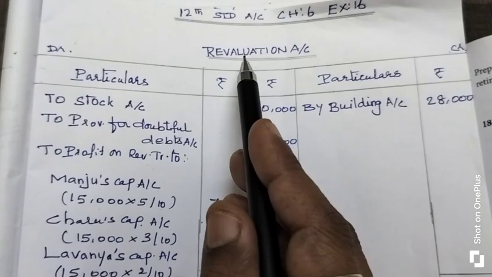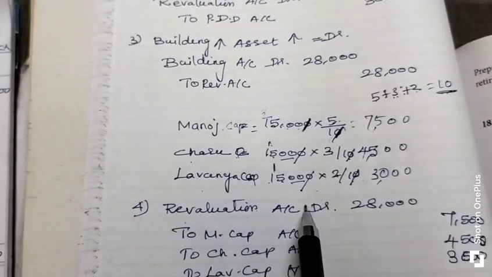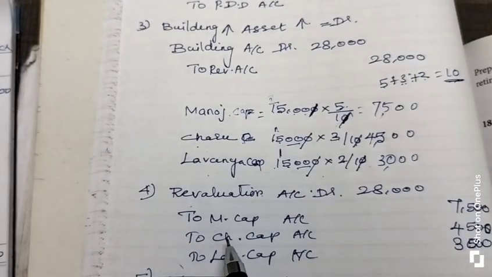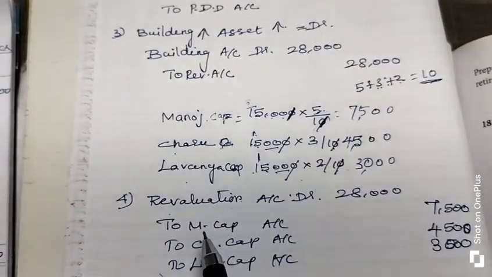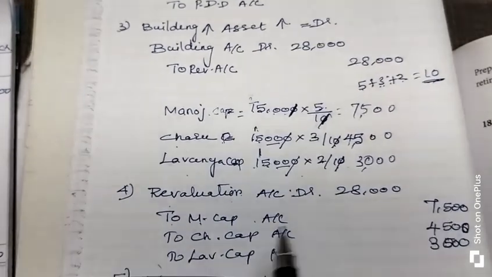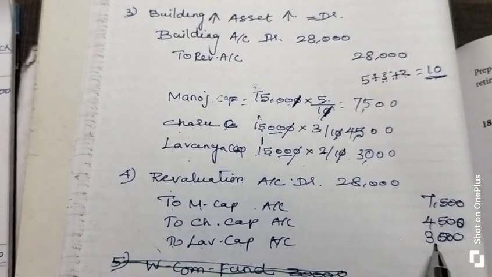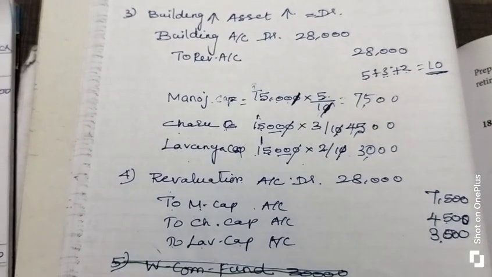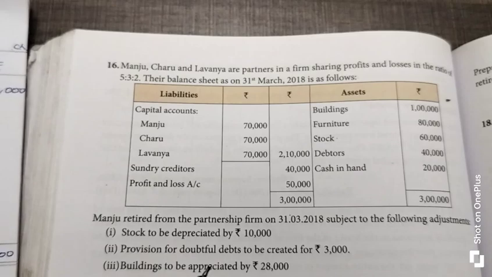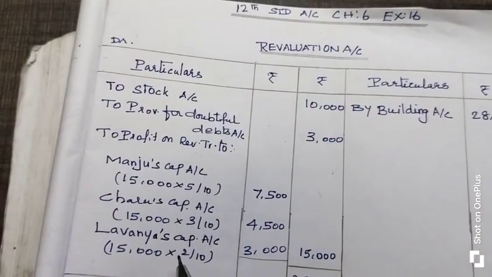So if you get the profit on revaluation account on debtor side, what is the journal entry? Revaluation account debtor. Immediately it will be transferred to the respective partners' capital accounts with their profit sharing ratio, right? So it will be credited to Manju's capital account 7,500 rupees, to Charu's capital account 4,500 rupees, to Lavanya's capital account 3,000 rupees. Okay. So we entered into the journal entry after getting the profit on revaluation account, transferring it to the respective partners' capital accounts. We prepare the journal entry.